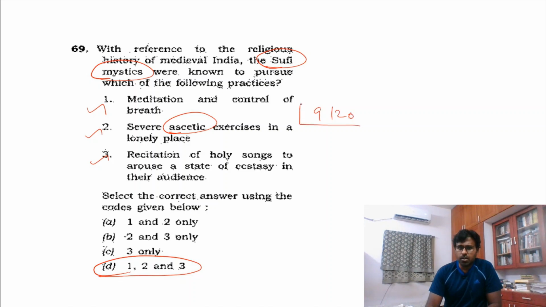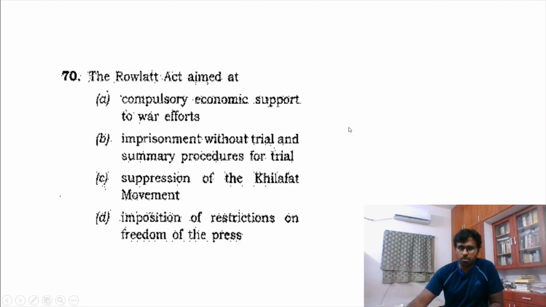Actually, if you see, 20 questions we are in the journey of finding, we will find more questions. Rowlatt Act: this is a direct history question, imprisonment without trial, and hence we had so many problems because of that. This is Rowlatt Act, B. So direct, 10 questions we have found.